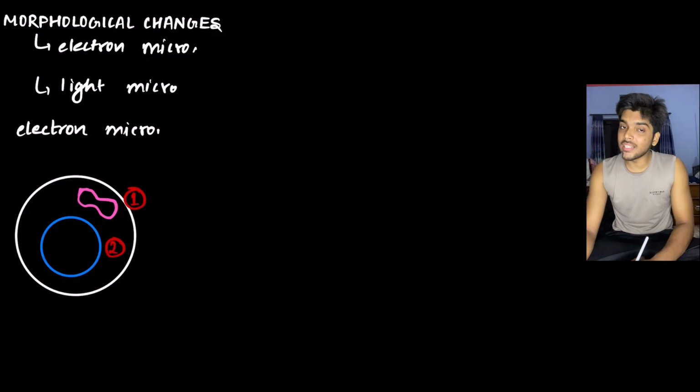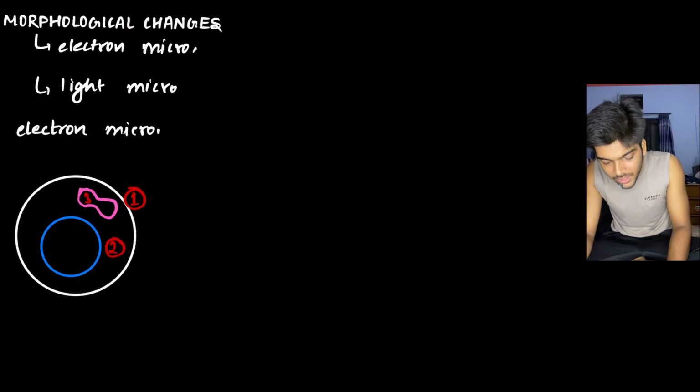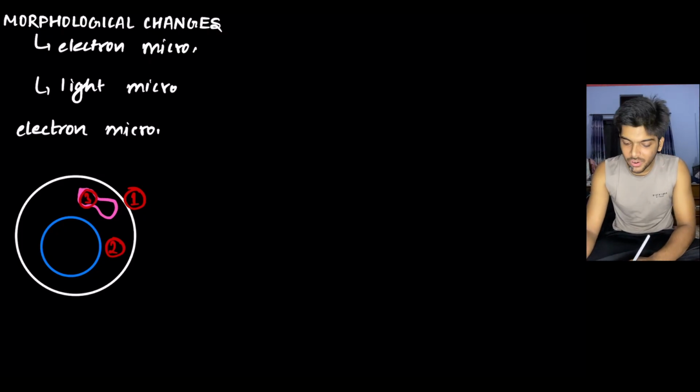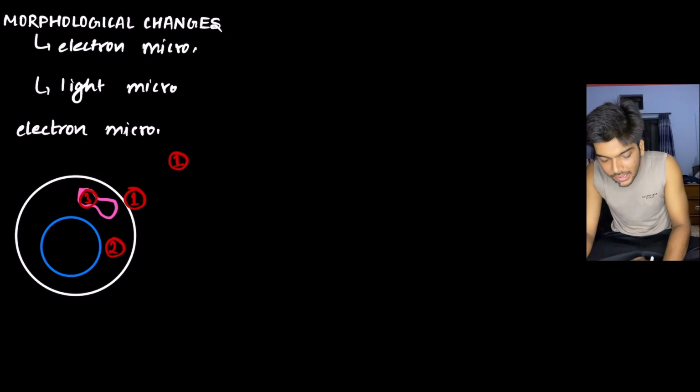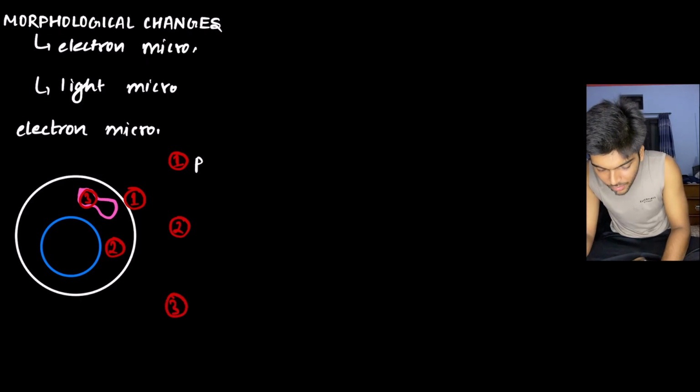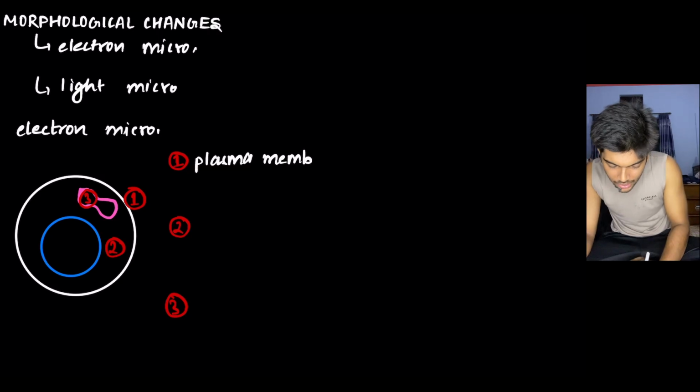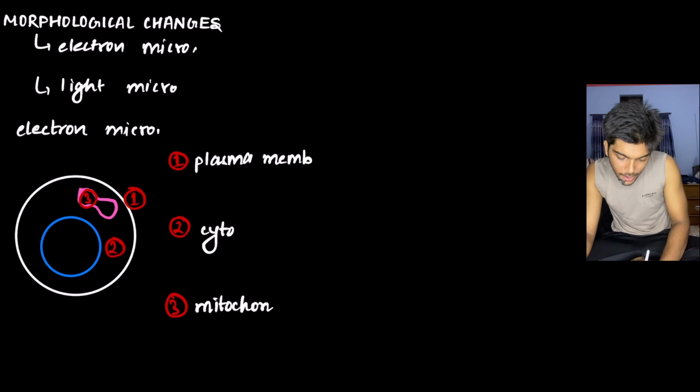Number 2, changes at the level of cytoplasm. And number 3, changes at the level of mitochondria.